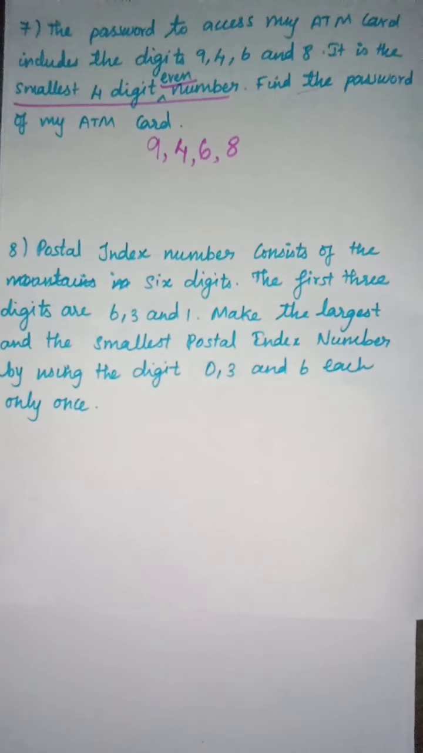Very simple question, no? So what is the smallest number here? Here it is 9, 4, 6, 8. While comparing the 4 numbers, which one is smallest? 4 is the smallest number. Then after 4, 6 is the smallest number. Then after 6, 8. After 8, 9.